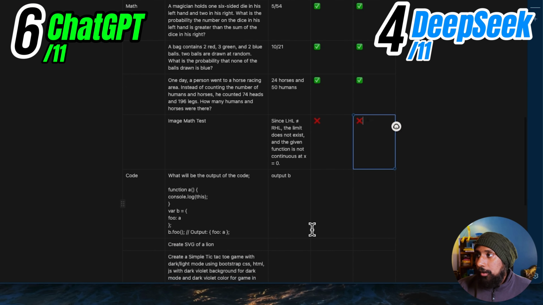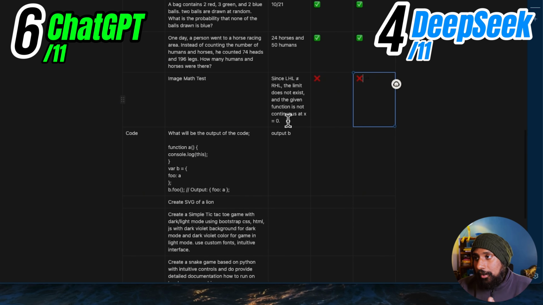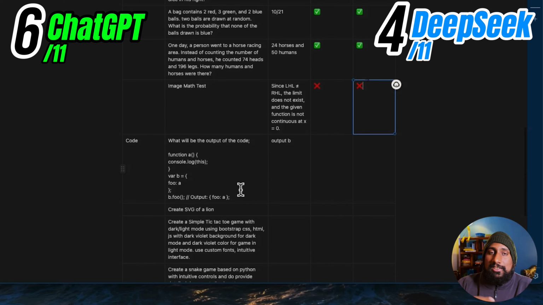As you can see, I have written the answer is LHL is not equal to RHL, the limit does not exist, and the given function is not continuous at x is equal to 0. Both applied only to the first equation, and it says it does. So this is all about the math, which was very quick. And as you can see now, ChatGPT is actually leading here. It is only not leading in this particular area, which is the image math test, all of you can see the calculus test.